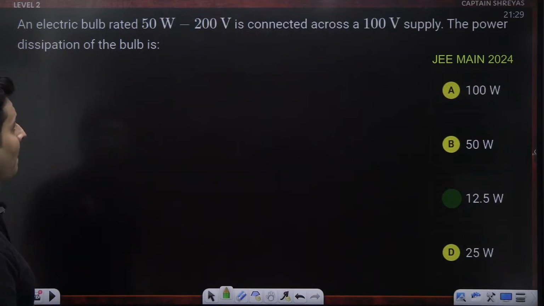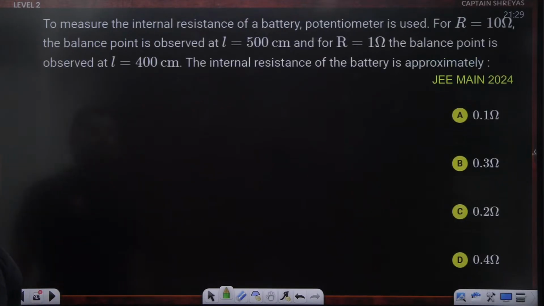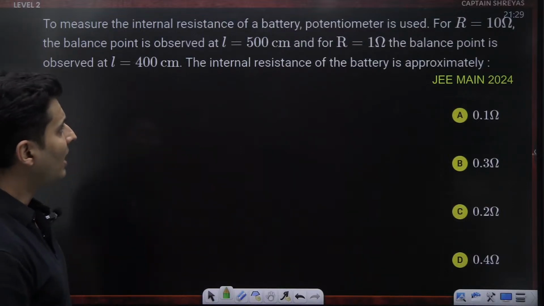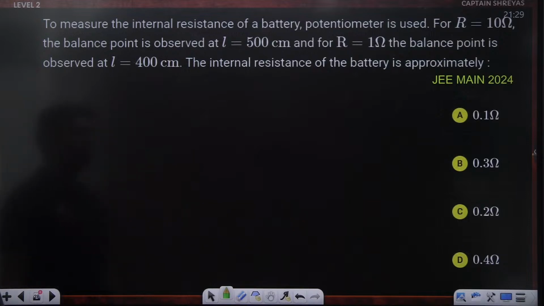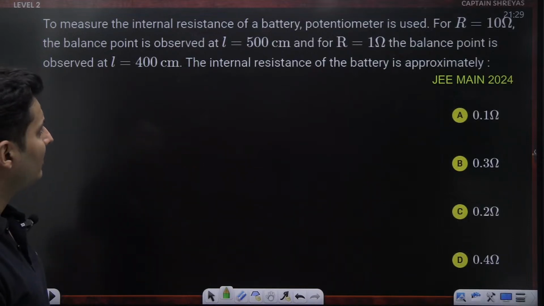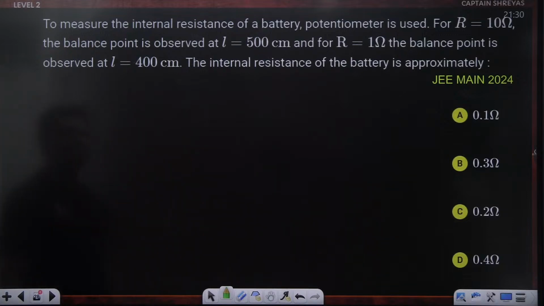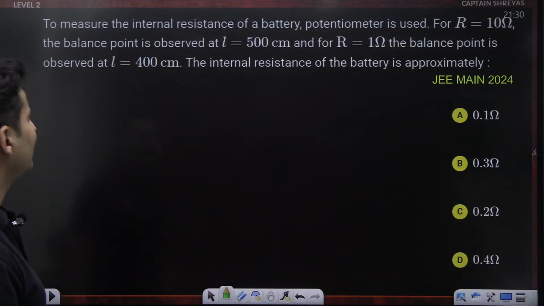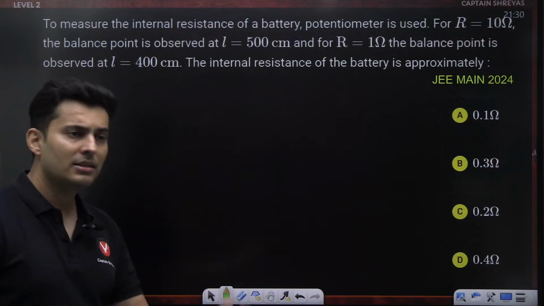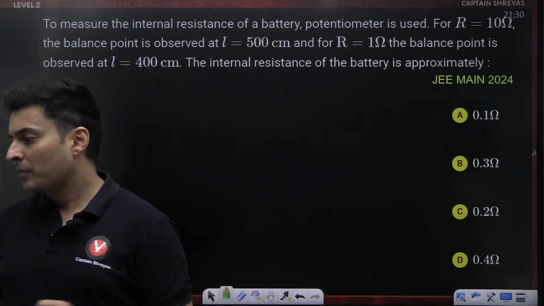Here it is. To measure the internal resistance of a battery, a potentiometer is used. For R equal to 10 ohms, the balancing point is observed at 500 centimeters, and for resistance equal to 1 ohm, the balancing point is observed at 400 centimeters. The internal resistance of the battery is approximately how much?